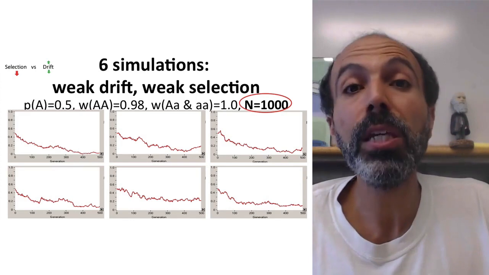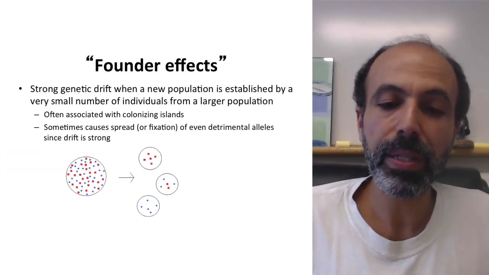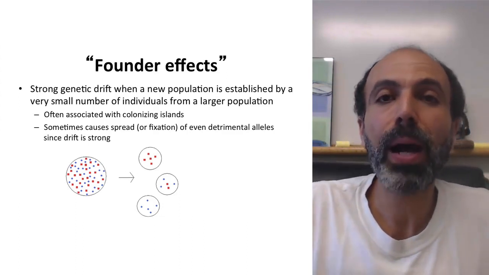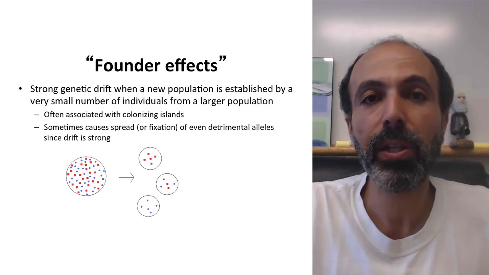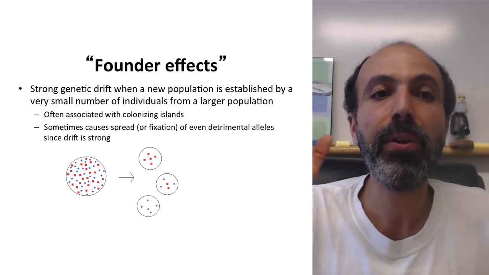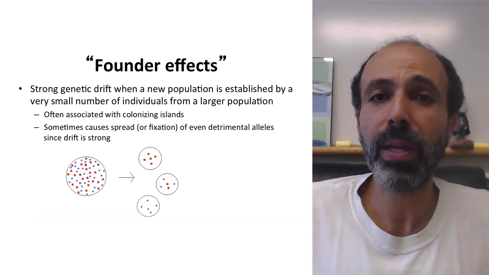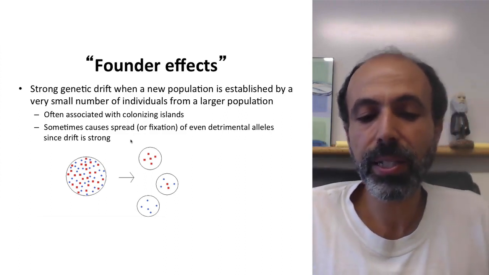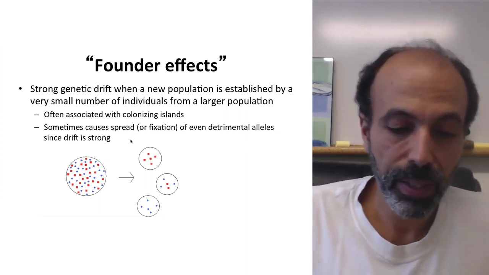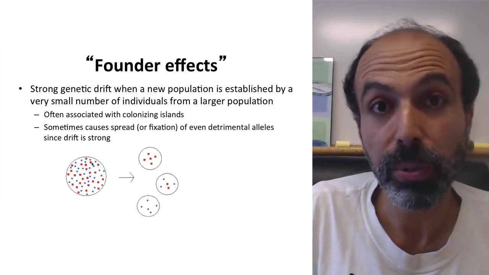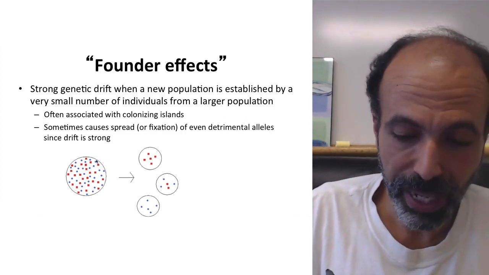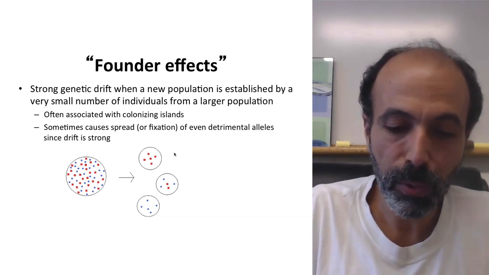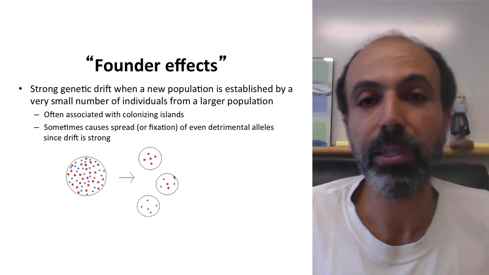Now, there are some extreme cases of genetic drift. One example of these is what's referred to as founder effects. This is a strong example of genetic drift when a new population is established by a very small number of individuals from a larger population. They're often non-representative of that original population. You see this often in the case of colonizing islands, and this can cause the spread or even fixation of detrimental alleles. So imagine you have this population here with red squares and blue circles. And if we randomly take 5 individuals, every now and then we'll get an all-blue population or an all-red population. These are non-representative of the original population, whereas this one right here is fairly representative.